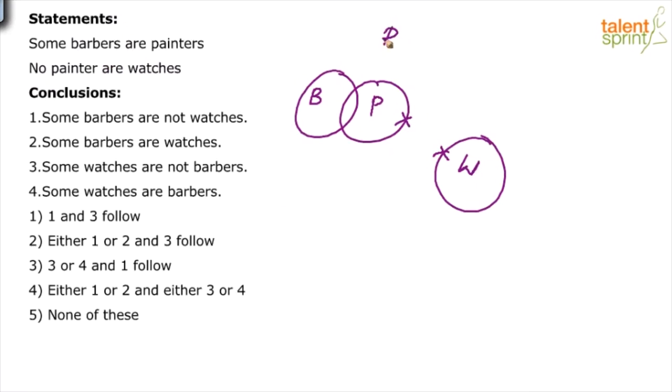So that's the basic diagram, right? That's what we need to first look at when we solve questions of syllogisms. So only two statements. The first one says some barbers are painters. So the basic diagram for some A's are B's is as we have drawn here. And then the next one says no painters are watches, so no A is B, right? So we have drawn the diagram for the given statements. Now look at the conclusion.